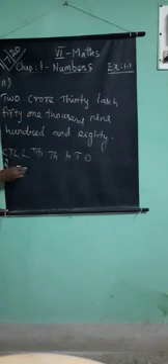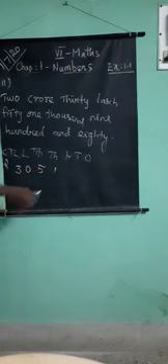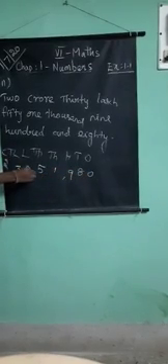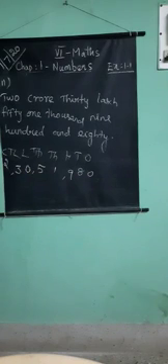So 30. Next, 51,000. Then 980. This is the numeral. They are given the number name; you want to write the numeral. Are you clear? The 11th problem.